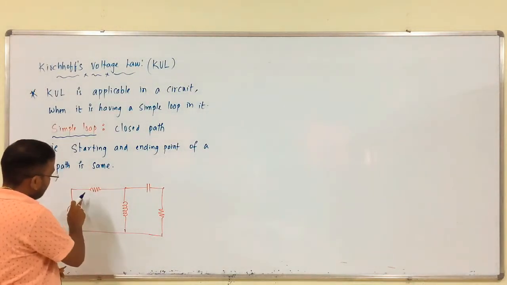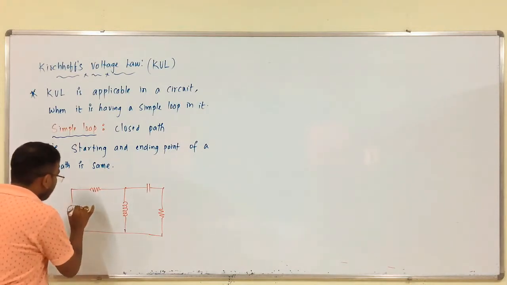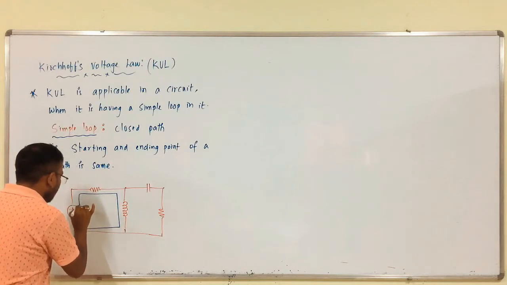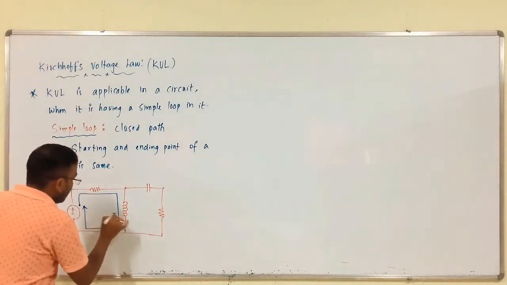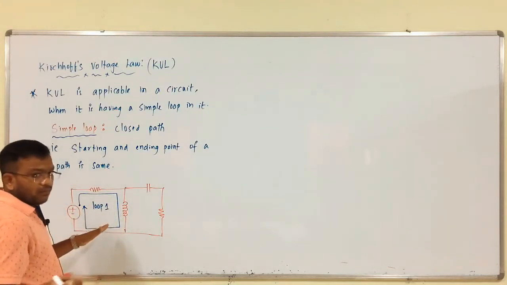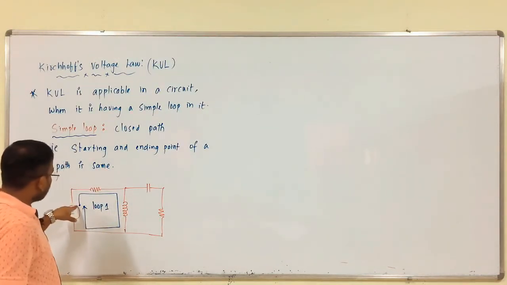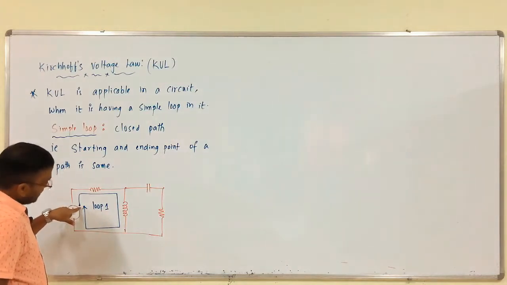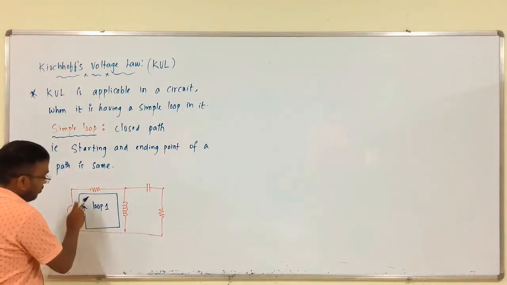Here this is one loop, loop 1, that is closed path 1, in which the starting point of current is here and the ending point of the current is here. So, this is nothing but a loop.